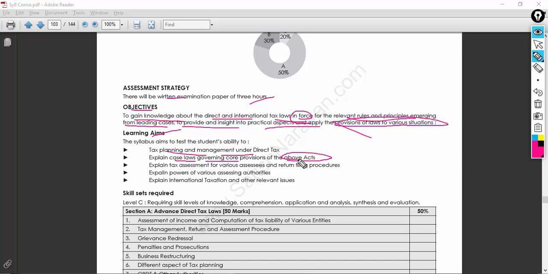We also need to know the tax assessment of various assessees, be it an individual, HUF, corporate, partnership, and the return filing procedures for those assessees, the powers of various assessing authorities, international taxation, and other relevant issues in taxation.